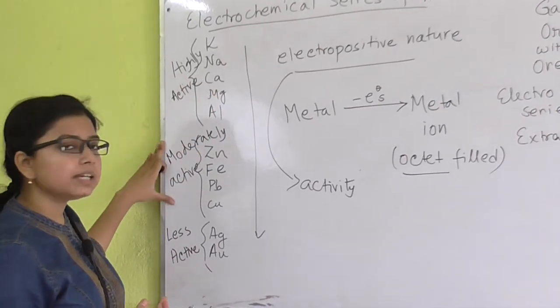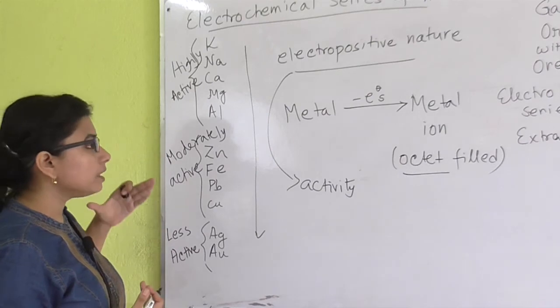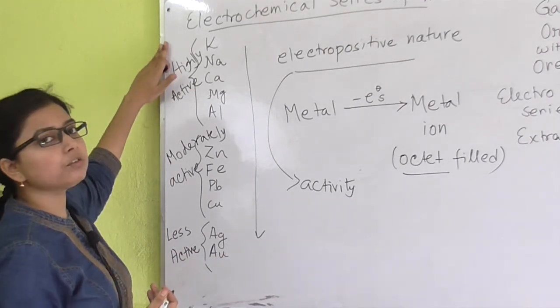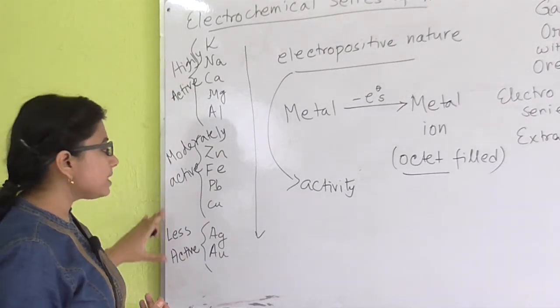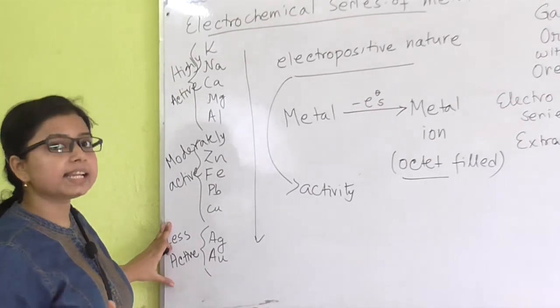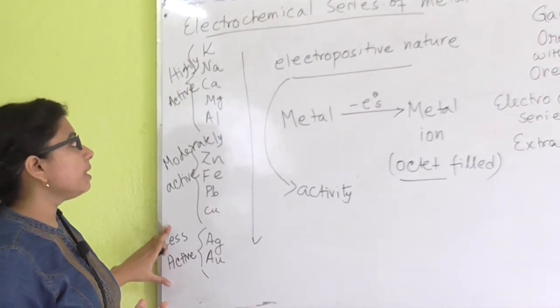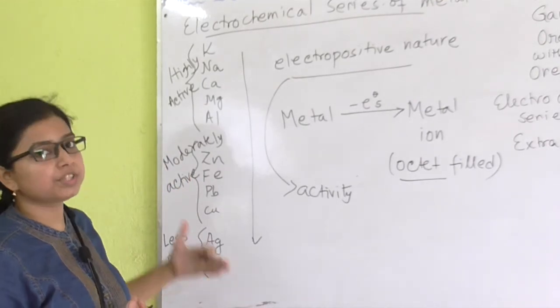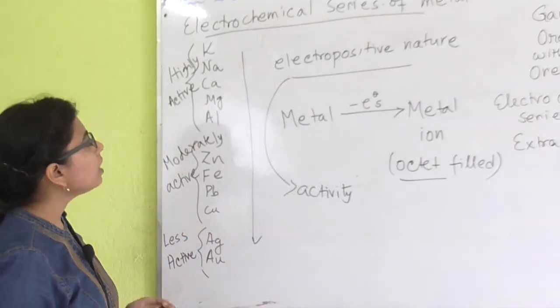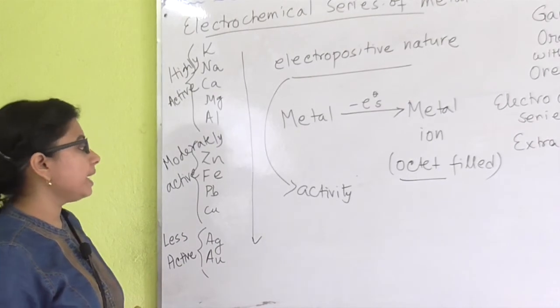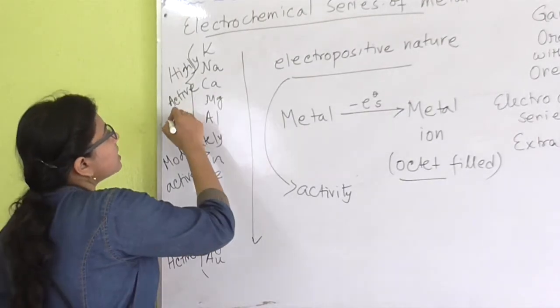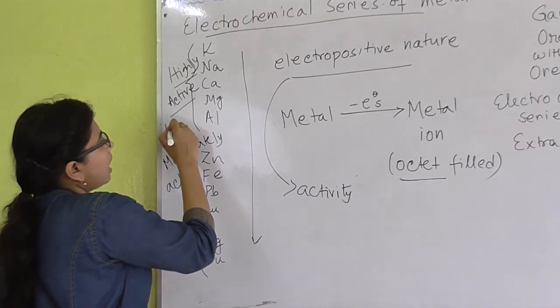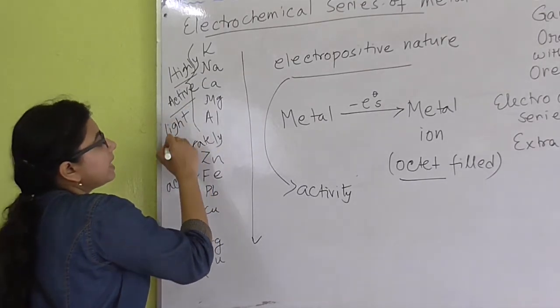These are moderately active because they are less electropositive with respect to the above group. And these are the least active group, because they are almost at the bottom position of the whole group.